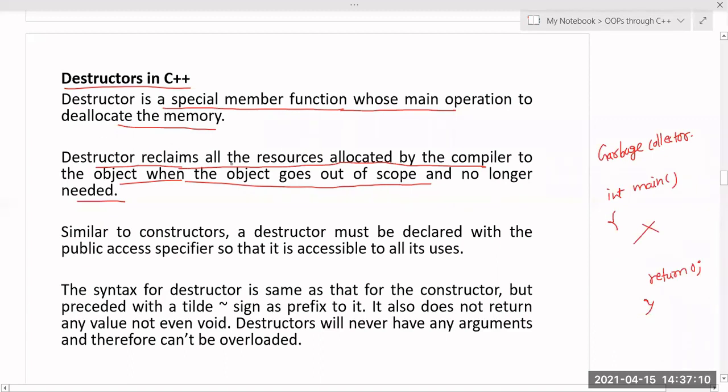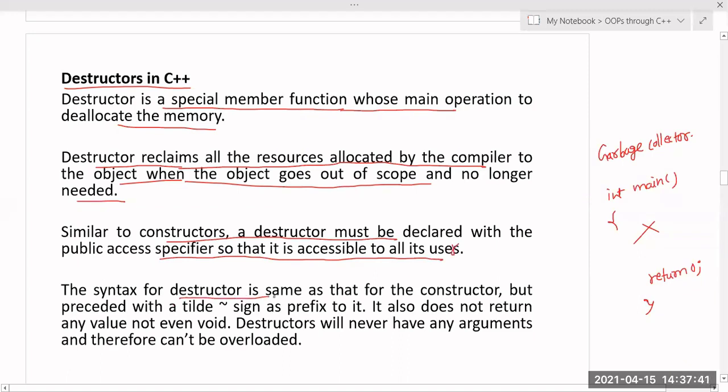So the destructor is used to deallocate all the resources that are allocated. Okay, the destructor is used to reclaim or deallocate the resources that are allocated by the compiler to the object when the object goes out of scope. An object going out of scope is nothing but the object being no longer needed or used at that time. So similar to a constructor, a destructor must be declared within the public access specifier only, so that it is accessible to all its users.